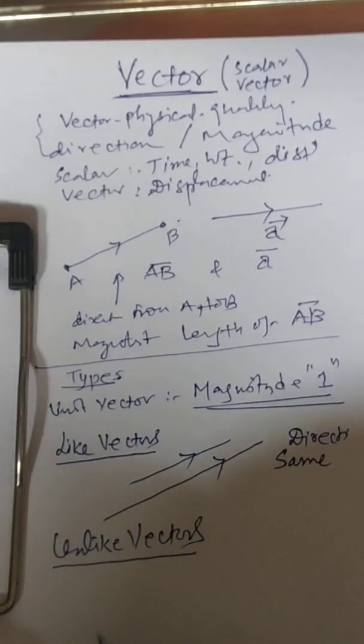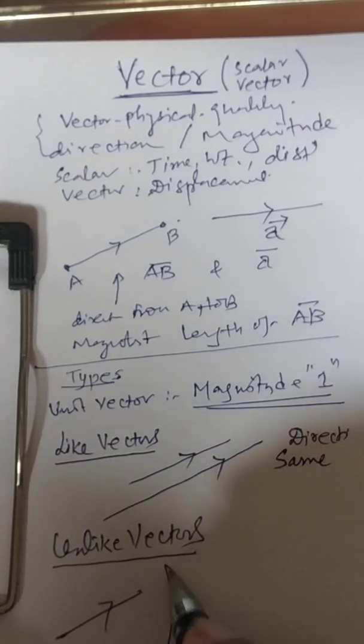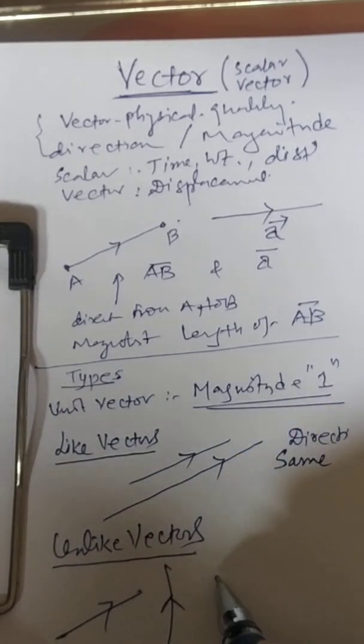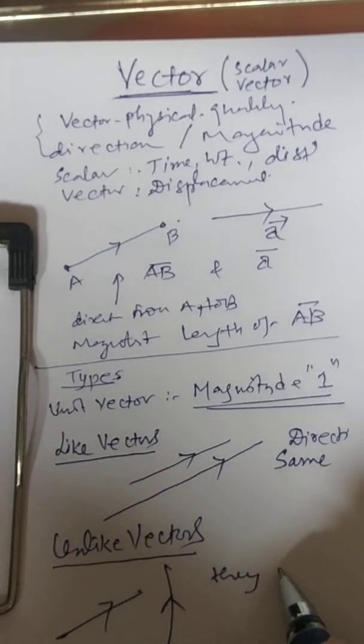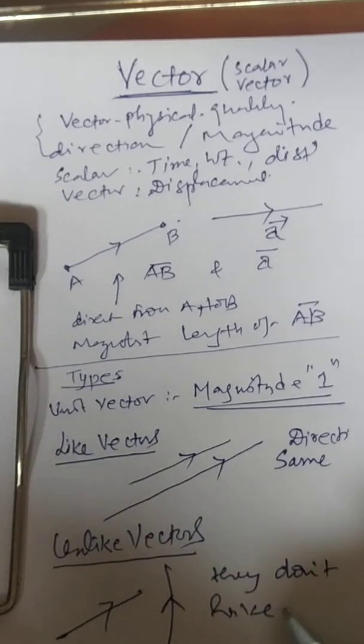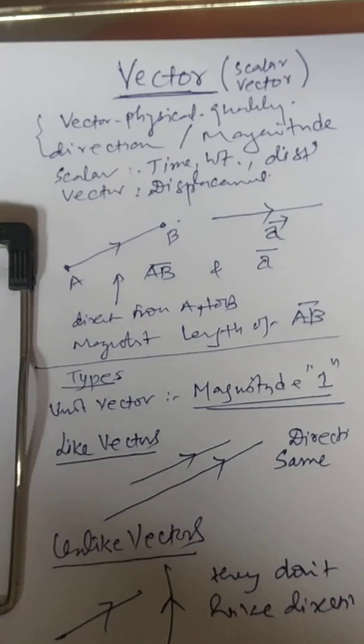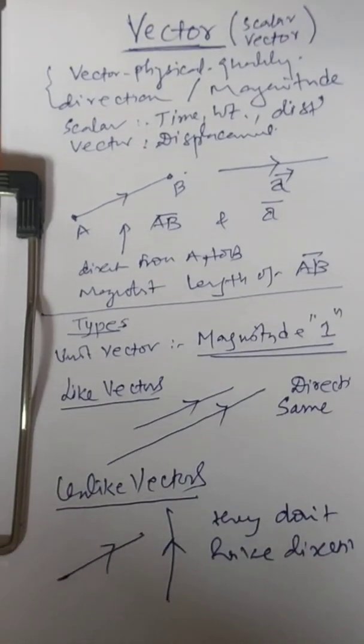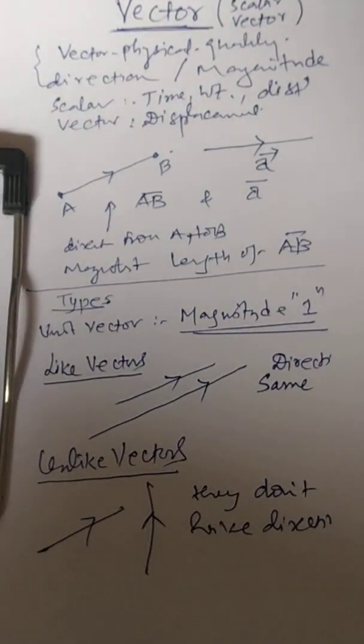No, not necessary. Unlike vectors are those vectors that do not have the same direction. Is it okay? That is the meaning of like vector and unlike vector.